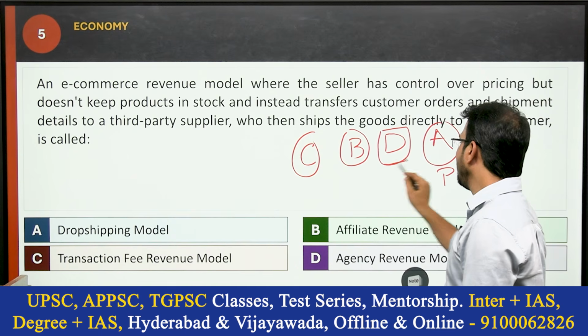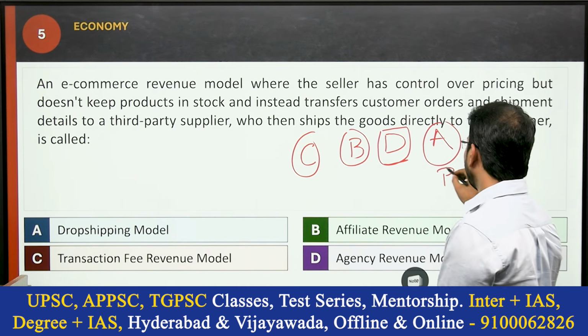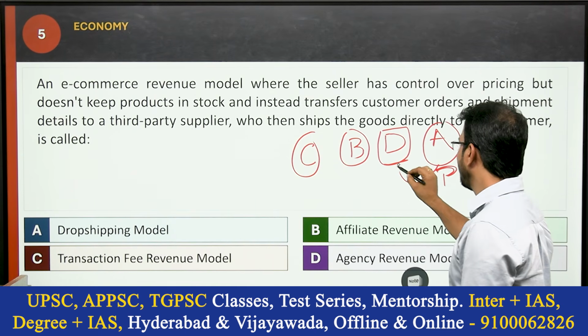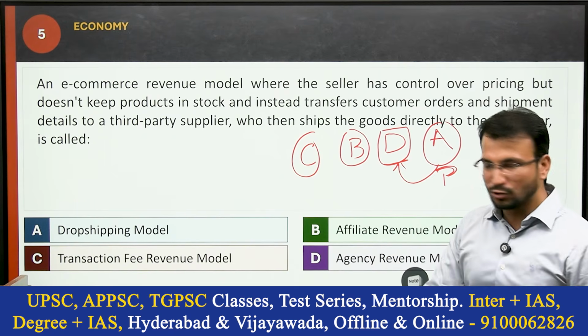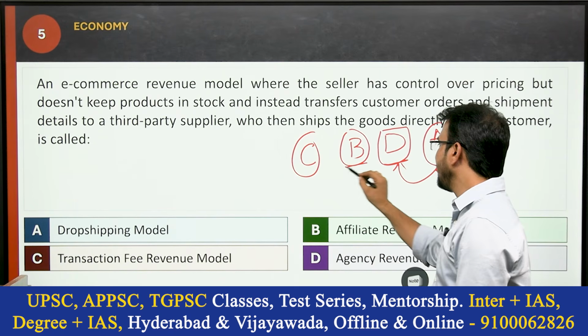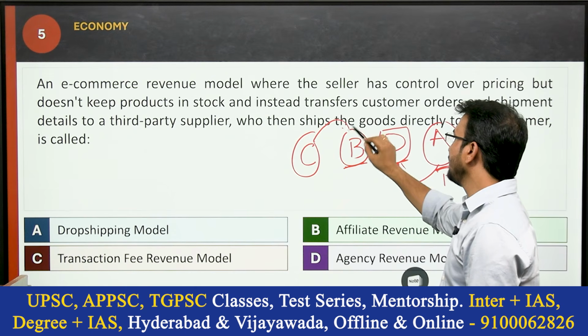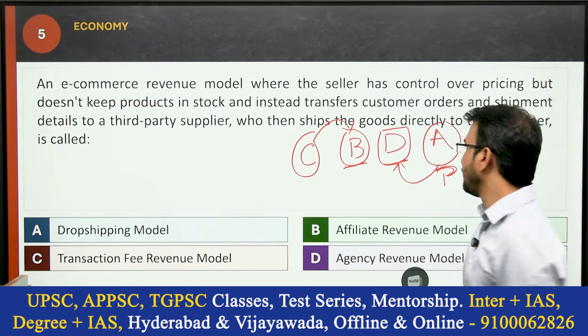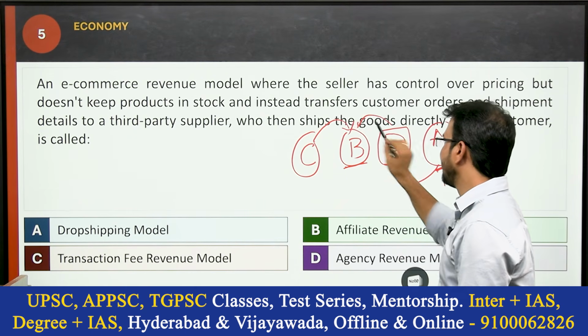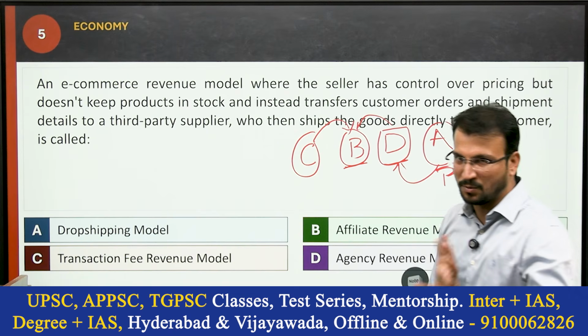Okay, what will D do? Actually, from the producer he will buy the products and keep them in stock, and he will place them in an e-marketplace like Amazon. Okay, the customer will buy from B, from the e-marketplace. This works like a general e-commerce platform.